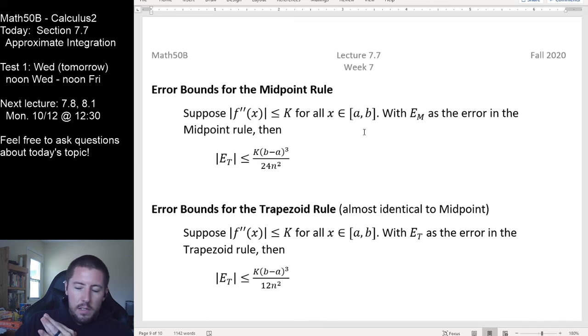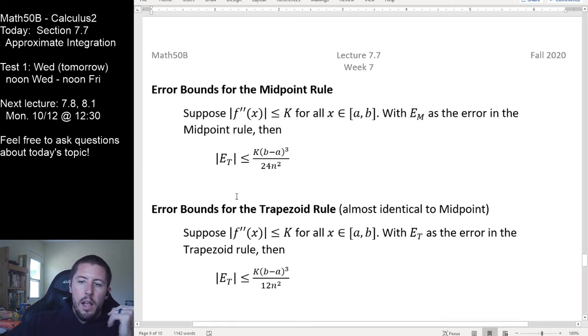Then with the error stated as e sub m, the error of the midpoint rule, we can say that our error is guaranteed to be less than whatever we're going to get right here. You should notice that as n gets larger and larger, this number gets smaller and smaller. And so we're going to get a better and better bound for our error, a narrower window in which we're going to be able to see our answers. And that's good for us. We want to be minimizing error here.